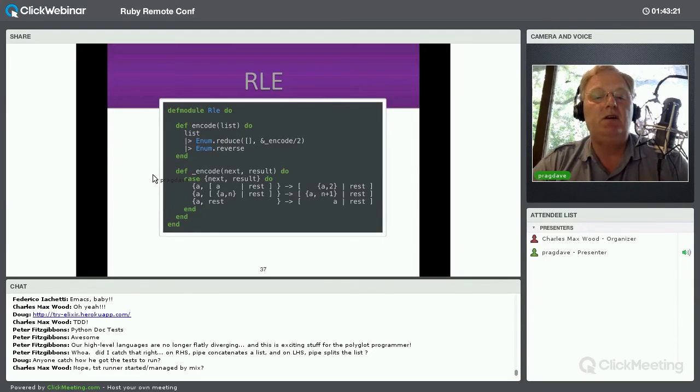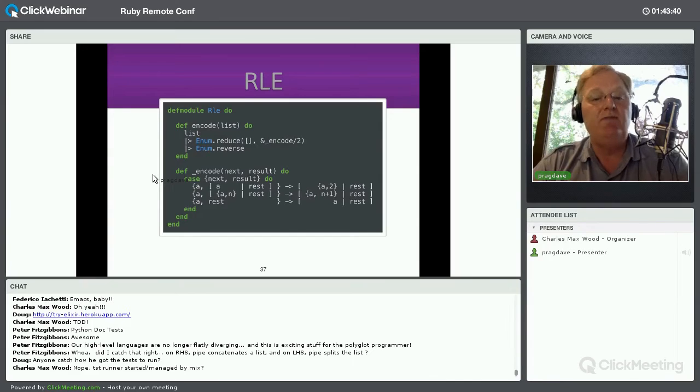And I've just used a case statement inside it to look at the next variable of the list and then the current result. And you'll see that I have exactly the same pattern matches there as I had in the original functions, but in this particular case, it's all wrapped into one function.